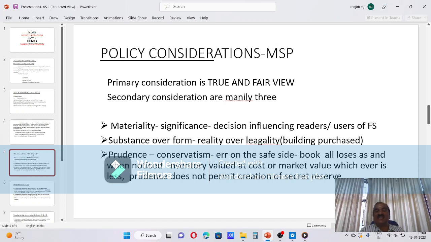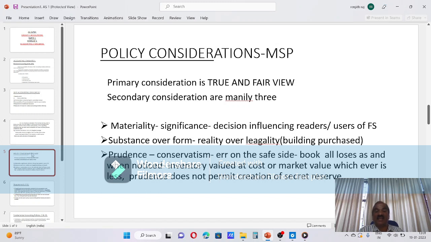Primary consideration in selecting any accounting policy is that the statement prepared adopting that policy must give a true and fair view. In every audit report, the first certification will be that these statements give a true and fair view. That is the primary consideration of an auditor.